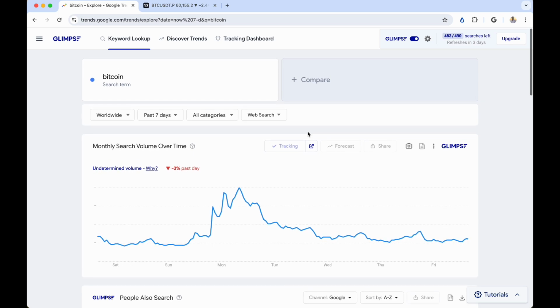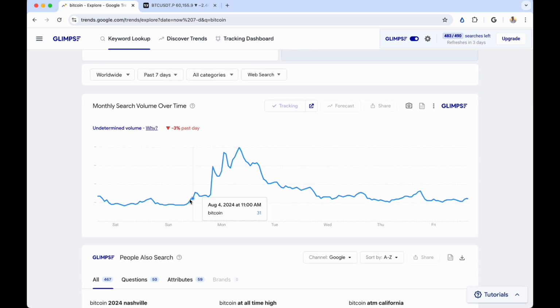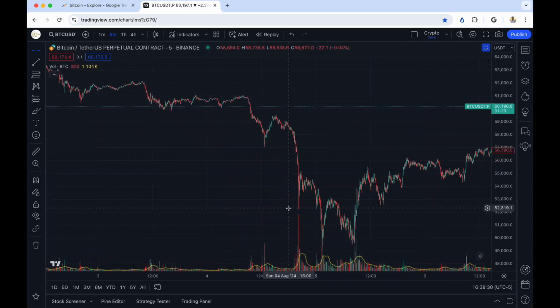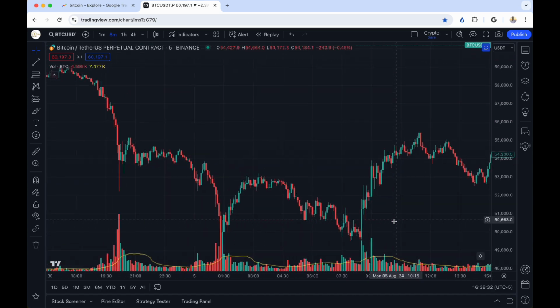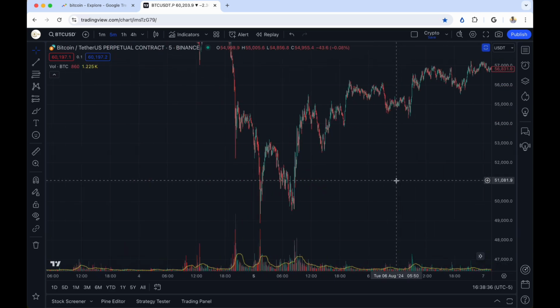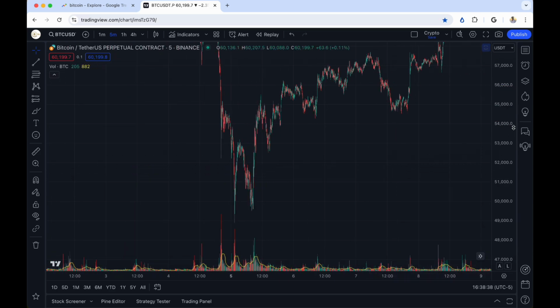So almost always what's going to happen is you're going to see a pattern like this with these spikes. Now, these spikes do tend to be reversal points. If we look at these right here, the absolute maximum spike, the most Google searches that had occurred for the ticker of Bitcoin, was at 8 in the morning Central Time, August 5th. 8 in the morning Central Time on August 5th was right here, I kid you not. This is not cherry-picked data at all. You will see this pattern time and time again.